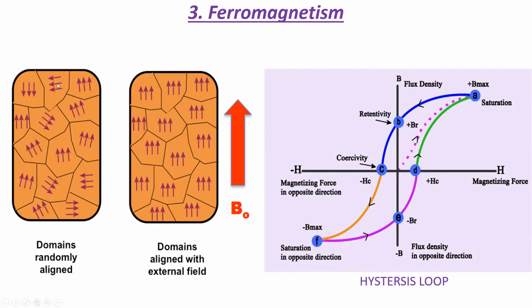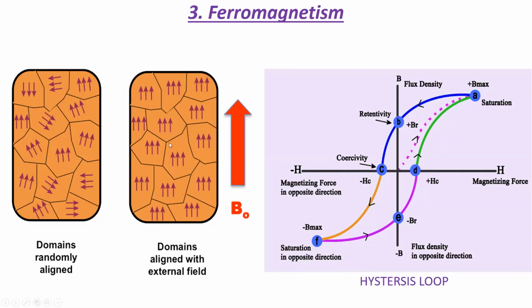And we see that in each domain, the spin is in one direction, but in different domains, the spins are in different directions. So the material has no net large-scale magnetic field. In the presence of an applied magnetic field, the domains which have spins parallel to the field grow at the expense of less favorably oriented domains.